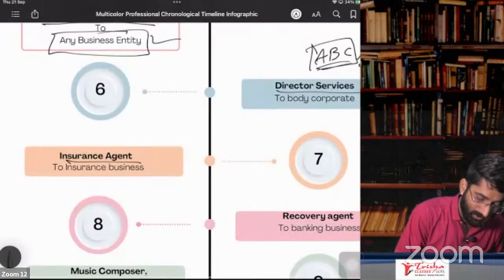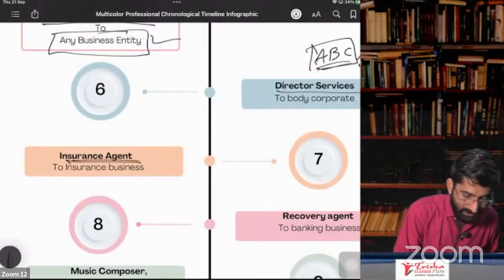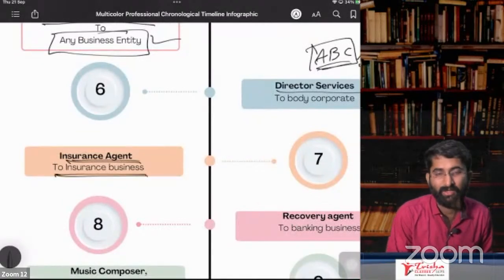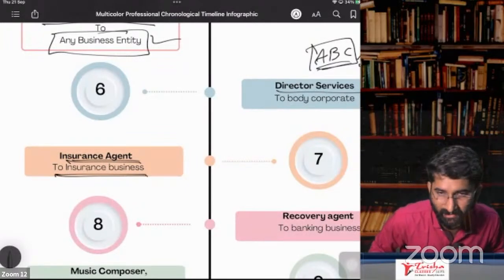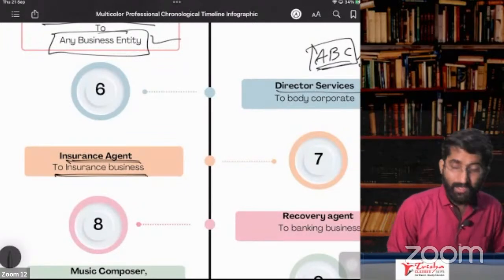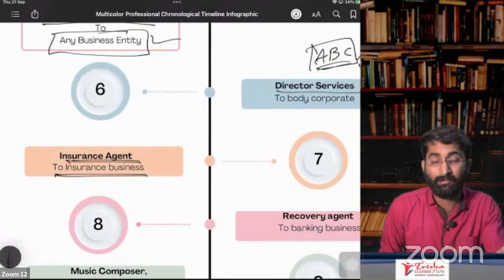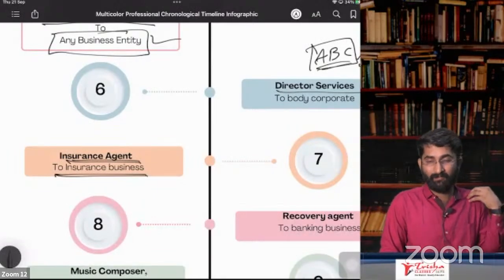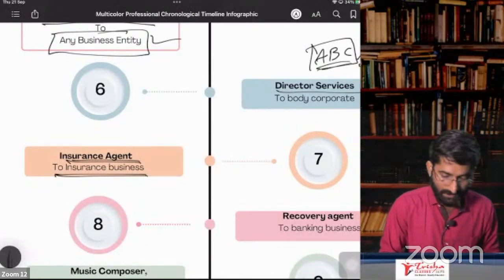Next one is insurance agent. Insurance agent to the insurance business. So if you are an insurance agent, who is the insurance business now? Service recipient. Insurance agent is the service provider. So the insurance business has to pay under RCM.